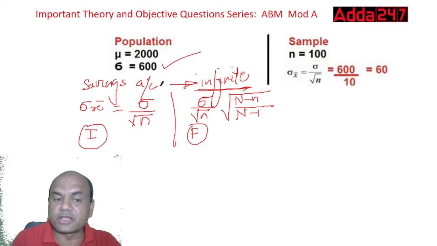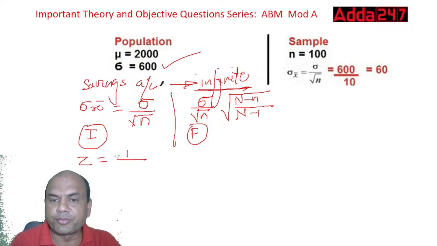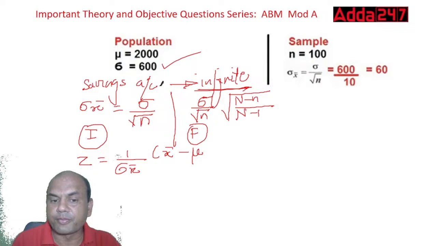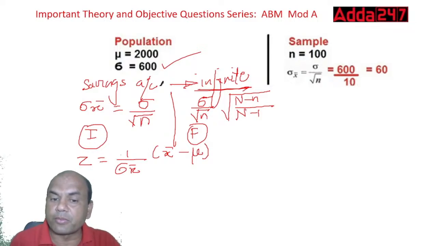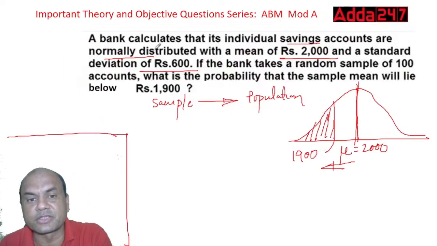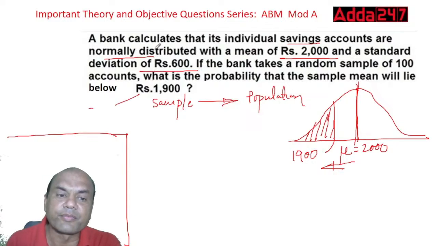Now the next formula which we get is Z. How to find out the Z? See, the Z formula is like this. Z equals 1 upon sigma x bar, this sigma x bar means standard error, into x bar minus mu. Sigma x bar means what you have just got, so 1 upon 60, into x bar. X bar means what is asked. Here, what is asked? 1900. This is x bar.